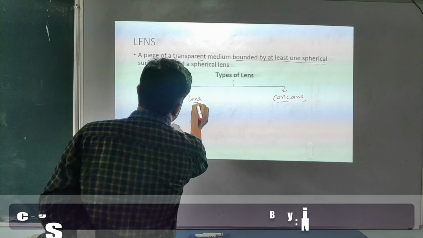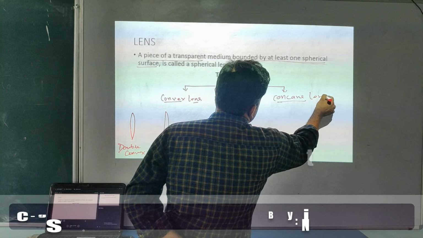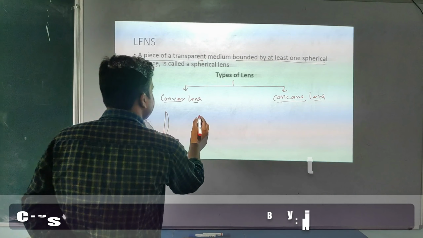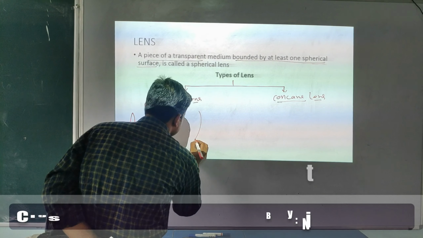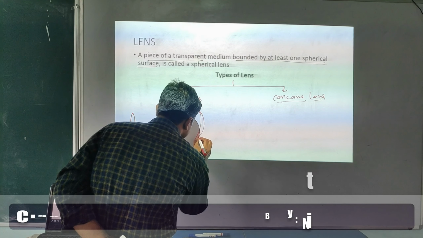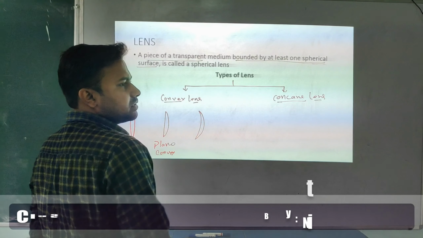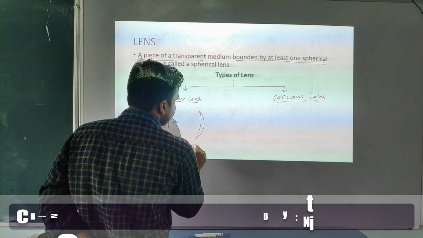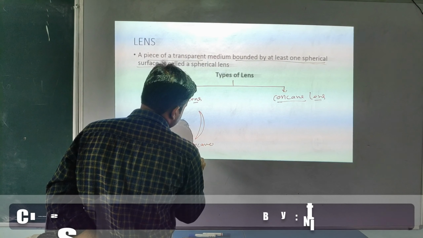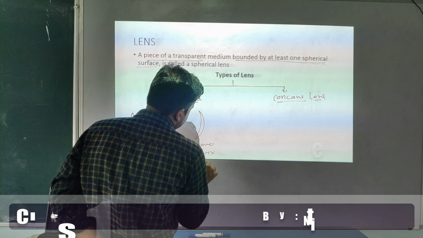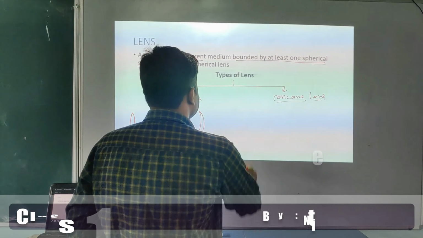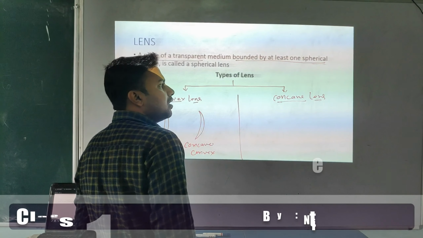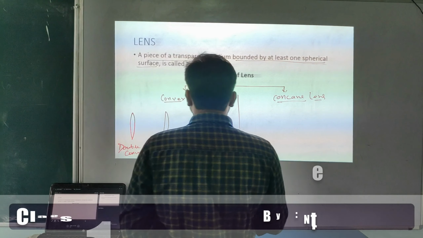This one is also a lens. Okay student, now like this, here one surface is concave, another surface is convex, so we can say it's a concavo-convex. Similarly, we are dividing the concave lens also into three parts.